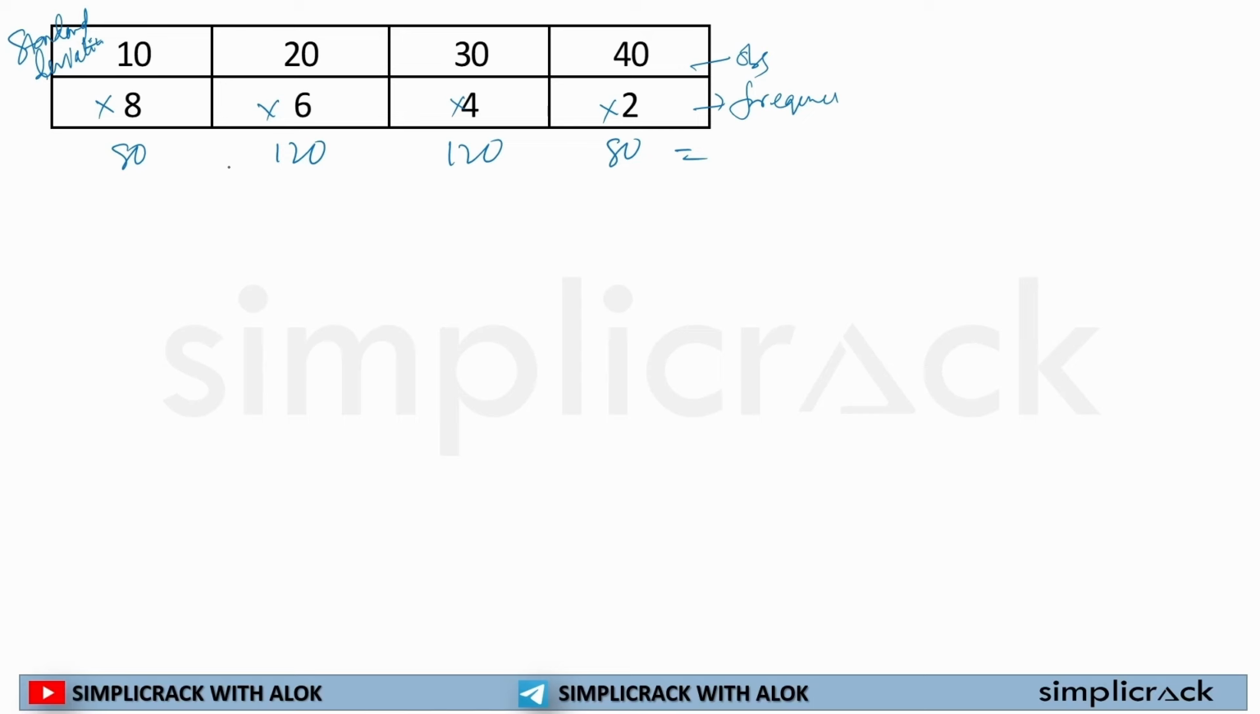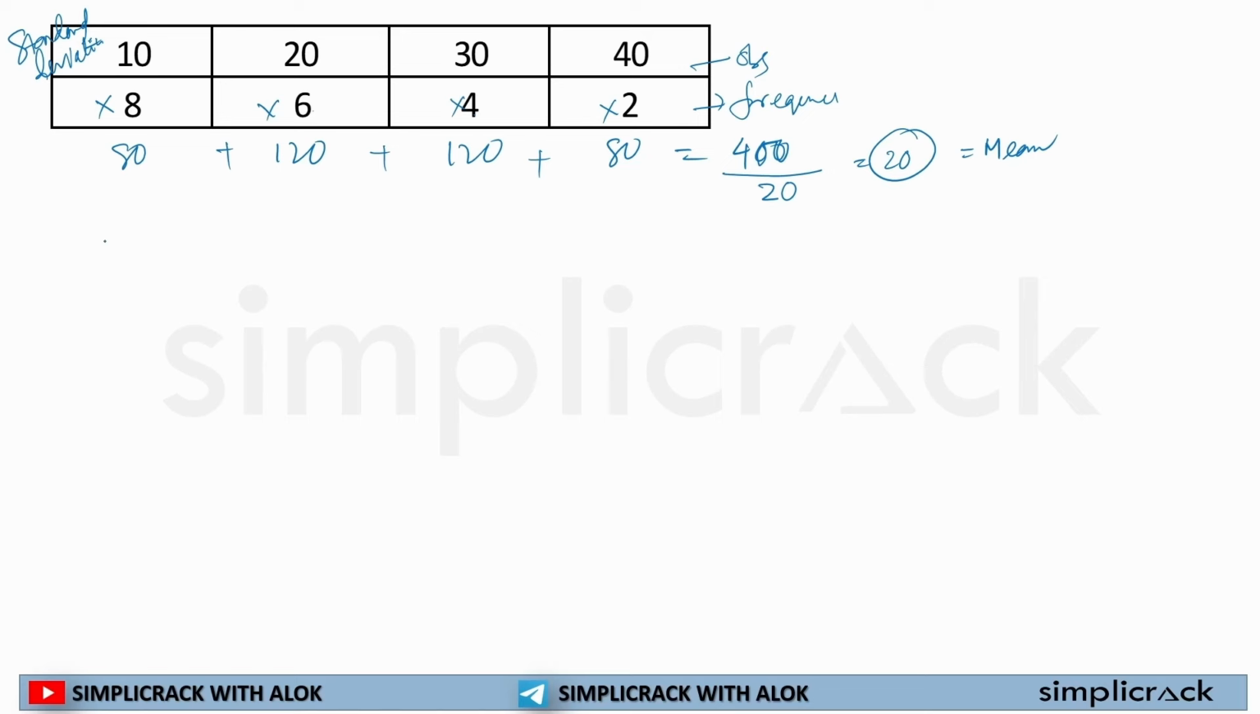So if I add it, 8 plus 120 plus 120 plus 8, it will come to 400. So 400 is the sum of all the observations divided by total frequency, 8 plus 6 equal to 14 plus 4 is 18 plus 2 is 20. It will be 20. So the mean of the given data is 20. Now, first thing I will be doing, I will take the difference and I will square it.